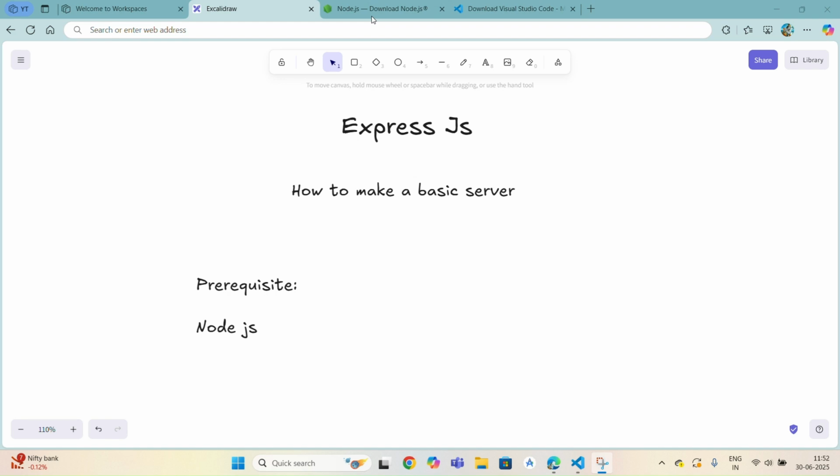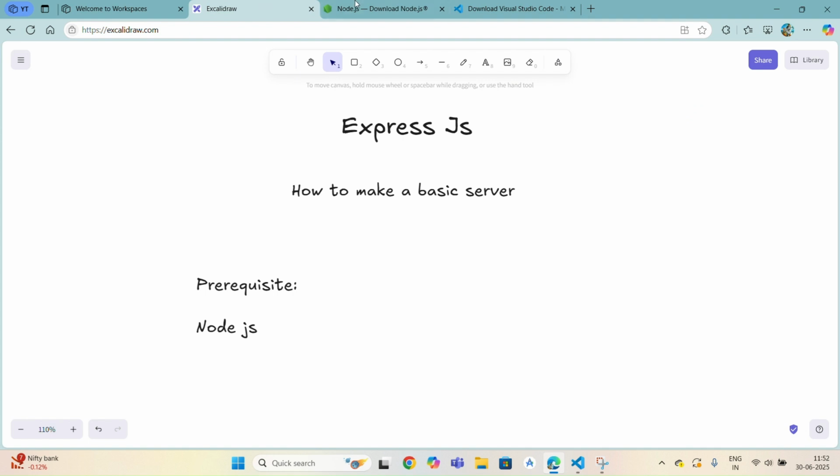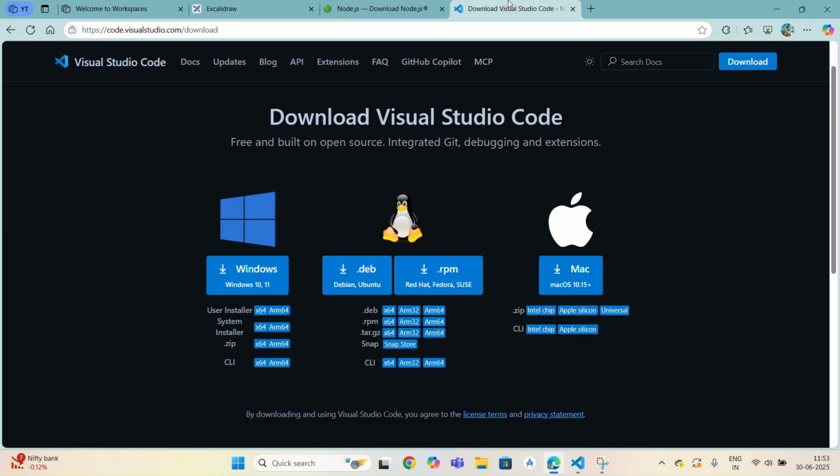See how to make a very basic server in Express. So for that you must know Node.js and should have Node.js installed in your system. I will provide this link in the description, so kindly download it from there. And you should have an IDE installed. I will use VS Code for that. If you don't have any IDE, you can install it from here.